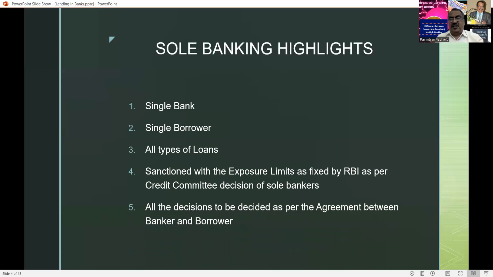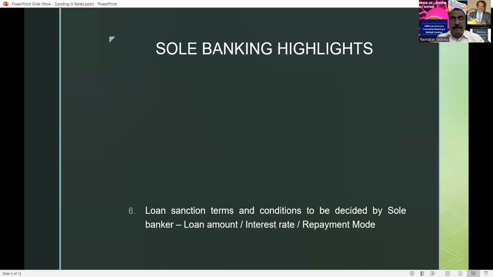All the decisions discussed between the borrower and the banker are in only one single agreement. That agreement is prepared by the banker, and it has to be accepted and signed by the borrower.